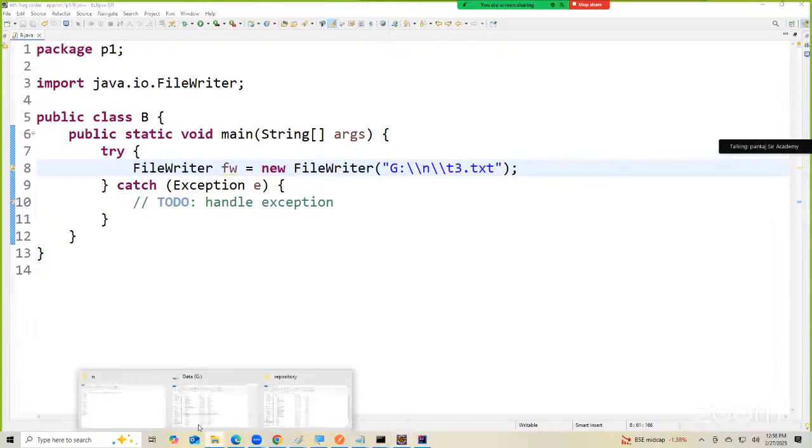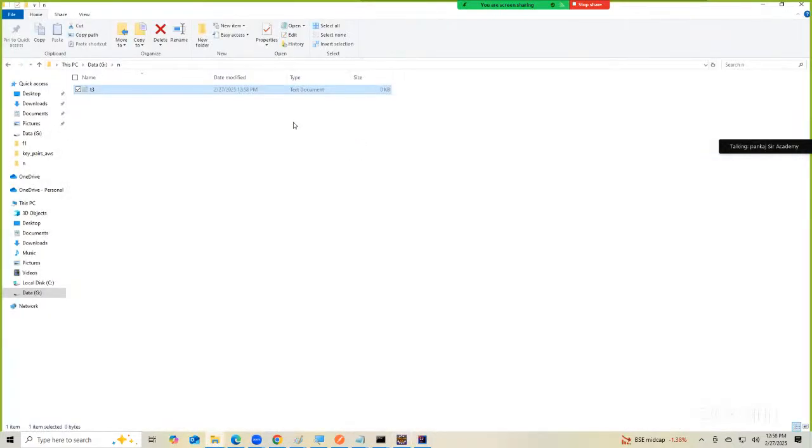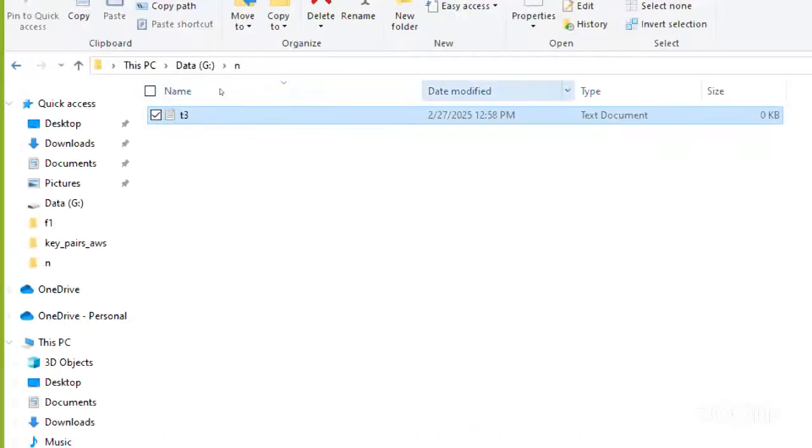Now when I run, observe: when I executed this, the system time was 12:58. My earlier file was created at 12:57. Now the time is 12:58. What is happening here? The older file is being replaced with a new file. So if I now open this up, the content is gone.